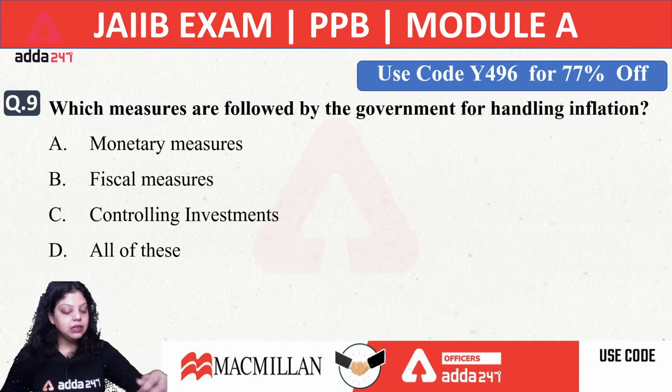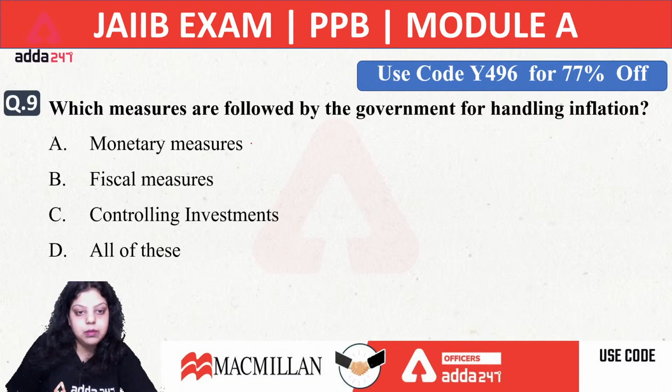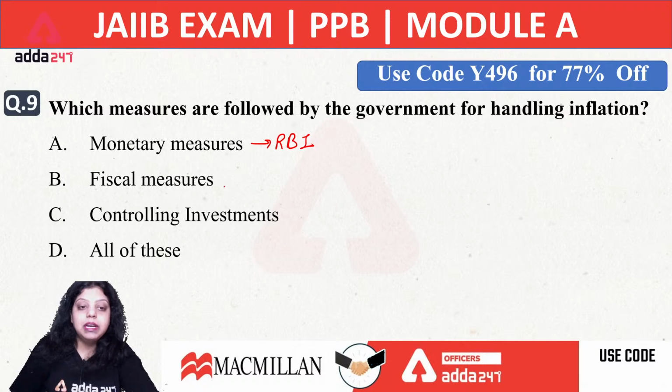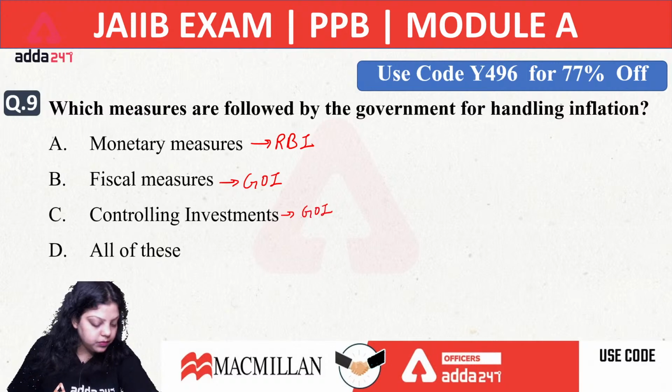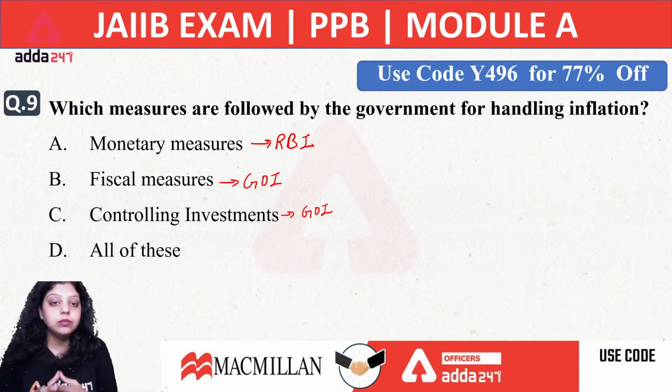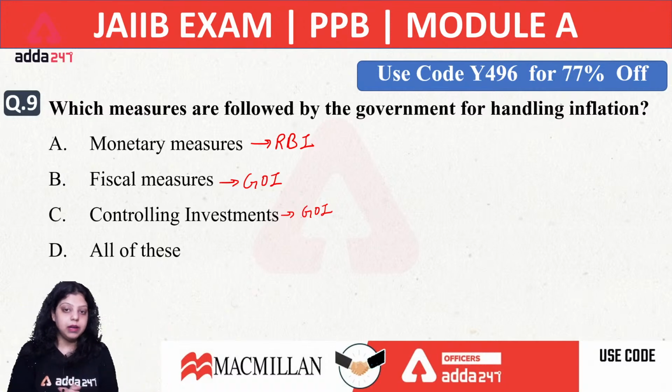Monetary measures are taken by Reserve Bank of India, in which RBI tries to control the money supply in the market. Fiscal measures are taken by Government of India. Controlling investment is also done by Government of India in the country. Which of the following are the measures taken by government for handling inflation?